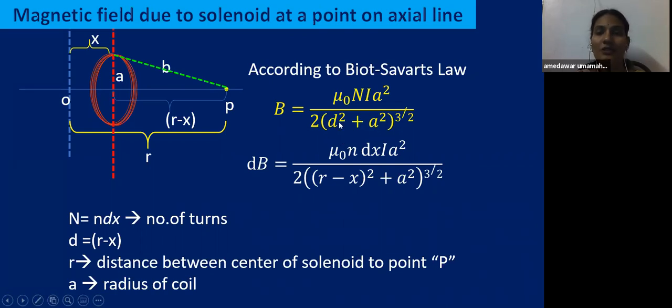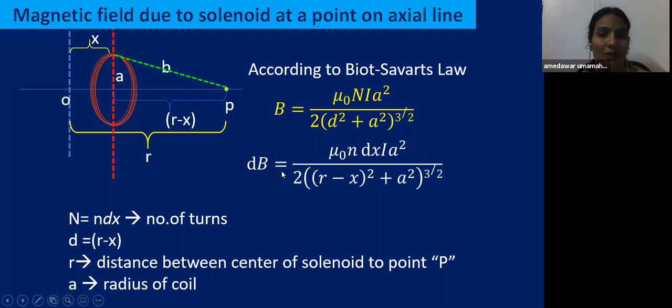So if you substitute these values with r minus x and the radius of the solenoid A, then you will get like this. That is why I write here dB, because this coil is a small portion of the total solenoid. So the width of this coil is dx. That's why here I'm writing the equation for the magnetic field due to only the small portion.